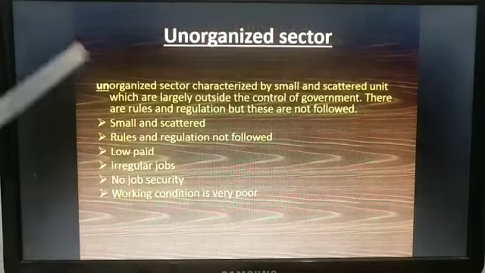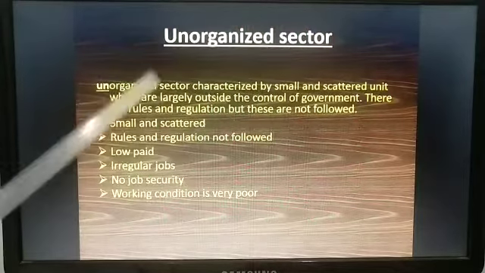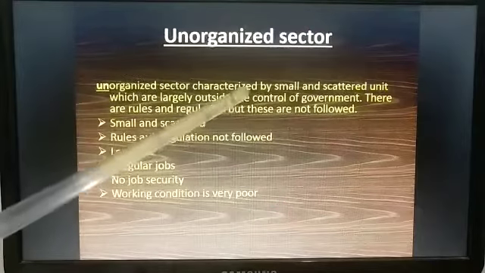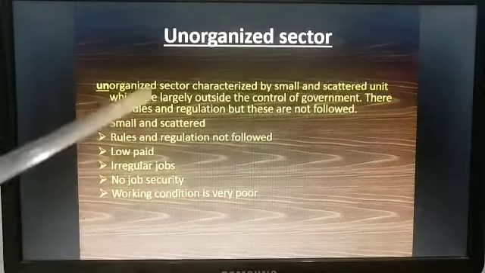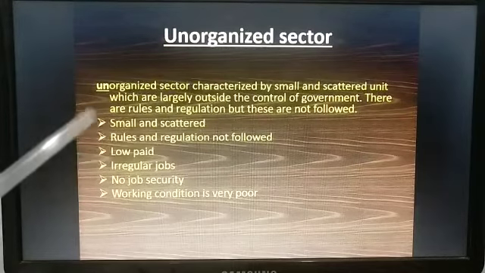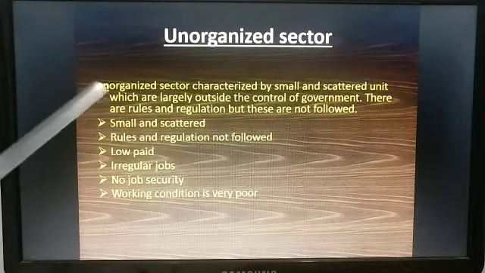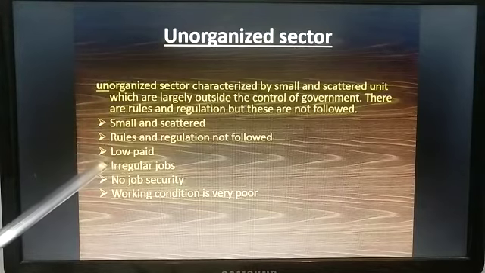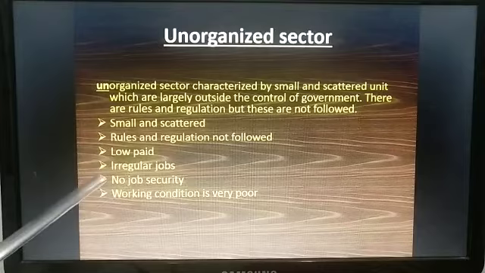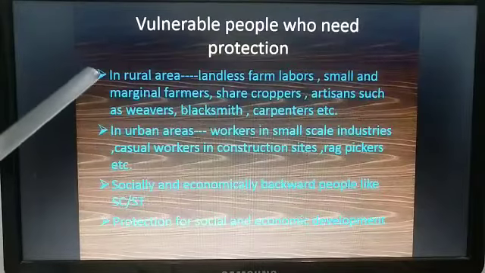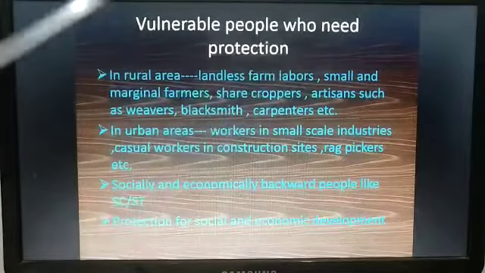On the other hand, the unorganized sector is characterized by small and scattered units which are largely outside the control of government. There are rules and regulations, but these are not followed. They are small scattered units. Rules and regulations are not followed. Low paid wages are there, irregular jobs, no job security, and working conditions are also not very good. Vulnerable people who need protection.